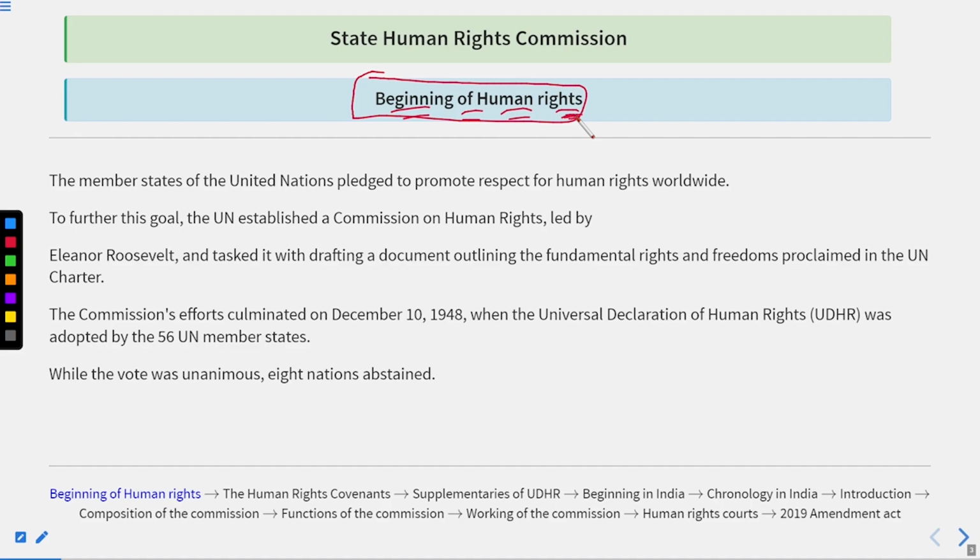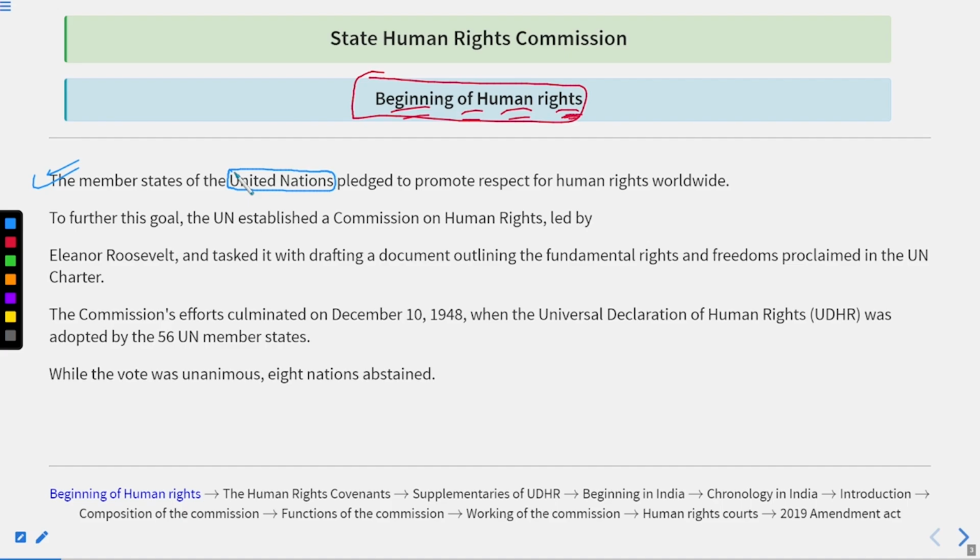All right. So basically, if we talk about it, we can say member states of the United Nations. Now, what is the United Nations? Even I have seen people compare the United Nations with the United States. Okay, that is not true. The United Nations is a multinational organization, whereas the United States is a country. Okay, so please keep your concept crystal clear. Do not get yourself confused between the two.